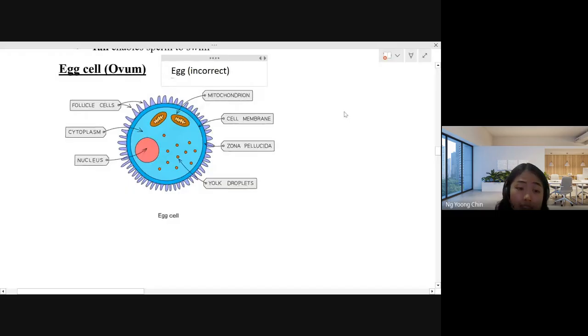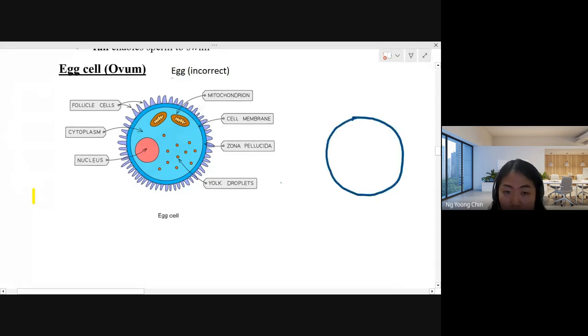So the egg cell, when I draw the egg cell, it'll be looking like this. Okay, like this.